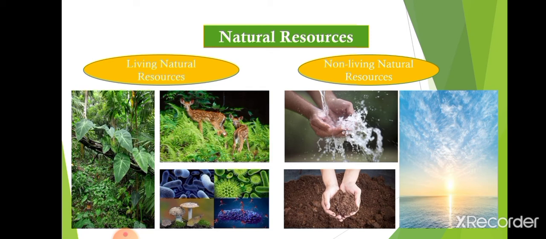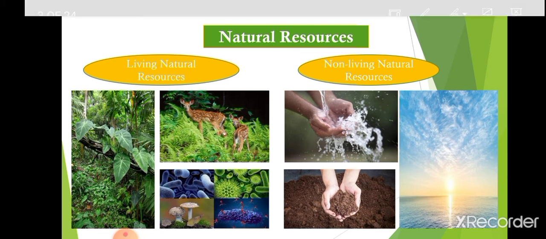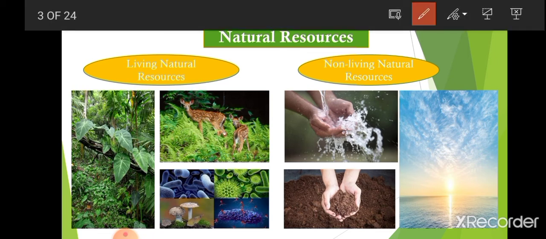In this way, we can divide natural resources in two parts: living natural resources and non-living natural resources. All these living organisms like plants, animals, microorganisms, etc., are present on the planet Earth, and they can be used by human beings as well. So they are called living natural resources.